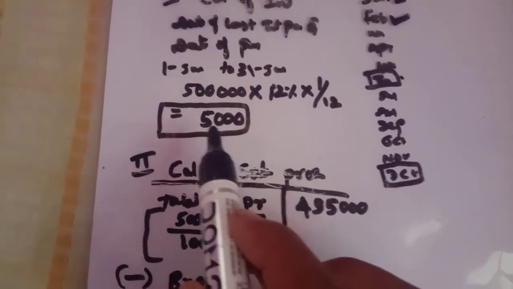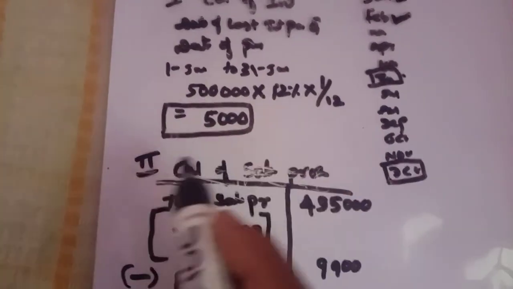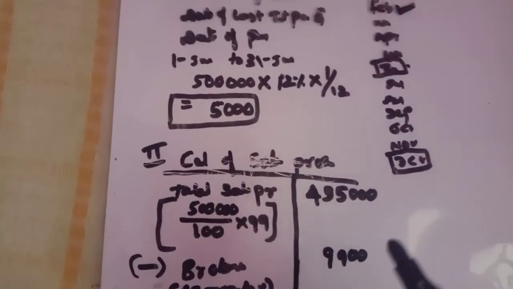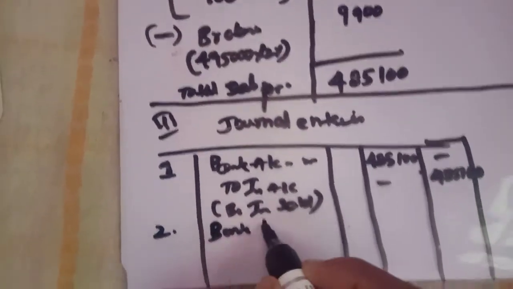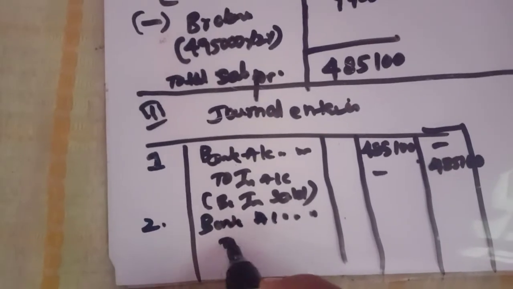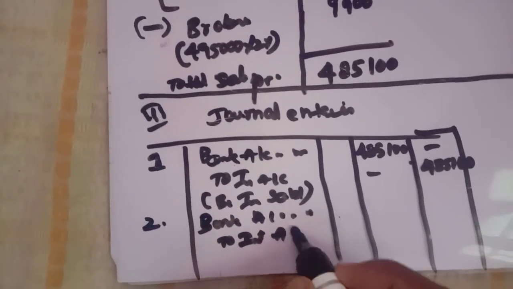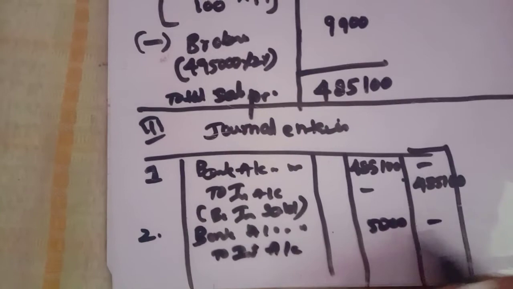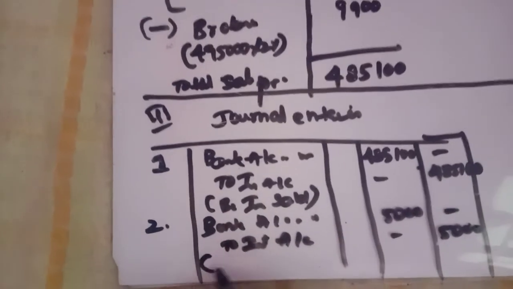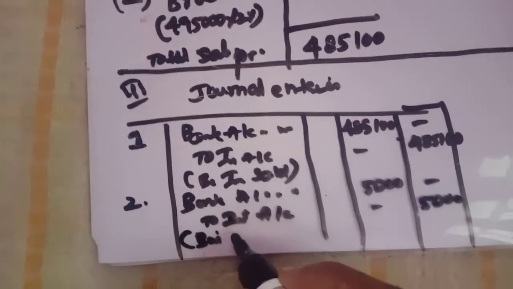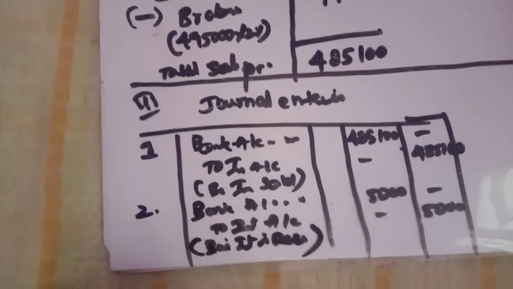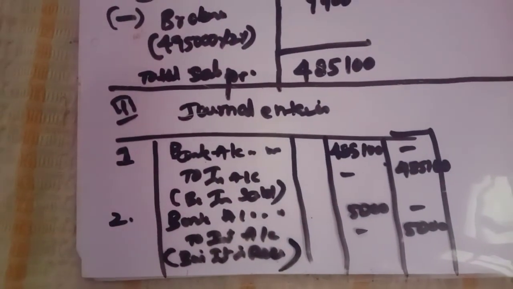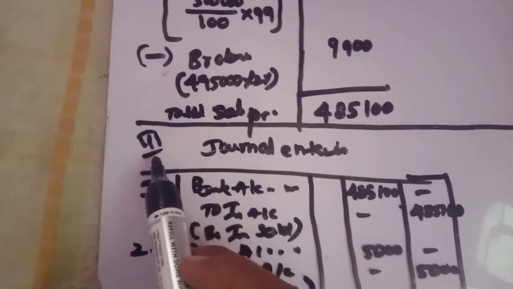Next, interest also, 5,000. You actually received the interest. In purchases you are paying the interest, but in sales you are receiving the interest. So that is bank account debit to interest account, 5,000 debit and 5,000 credit, being interest received on sales.